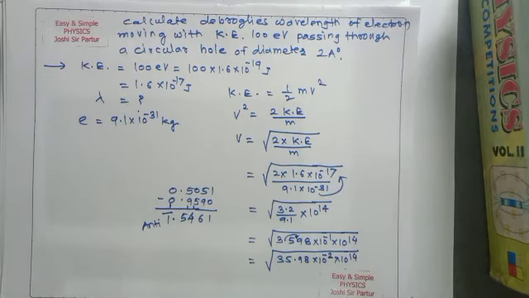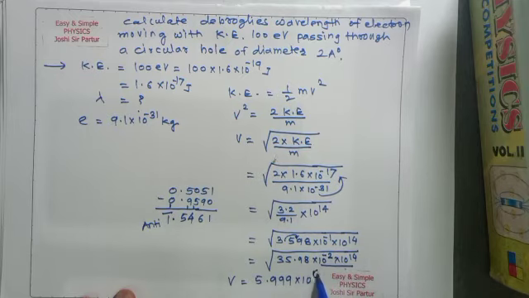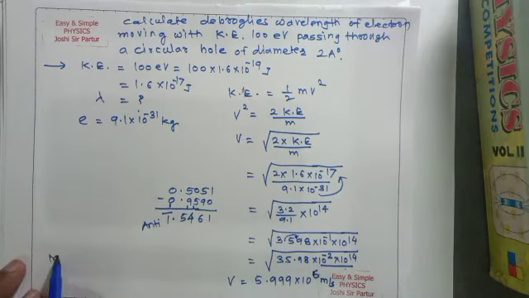If we take square root of 35.98, v is equal to 5.999 into 10 to the power 12, and half of 12 is 6, meter per second.